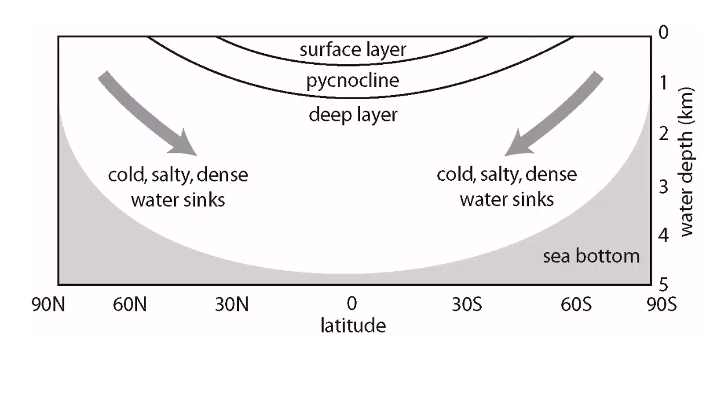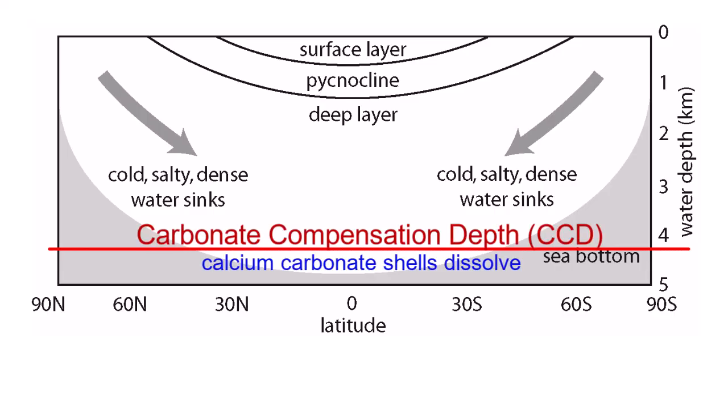Because of increasing carbon dioxide solubility and abundance with depth in the oceans, there is a particular depth below which calcium carbonate shells will completely dissolve. This depth is called the carbonate compensation depth, or CCD. What does this mean? Organisms below this depth cannot survive with calcium carbonate shells, and the shells of dead organisms that rain down to the bottom of the seafloor will dissolve if made of calcium carbonate once they reach this depth, and will not collect on the seafloor.